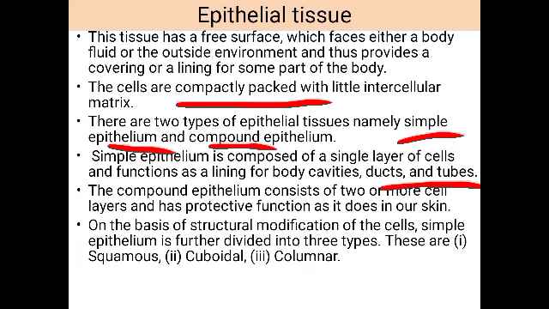For example, if you take the blood capillary, very minute tubes, it is surrounded by a single layer of cells. That is, the simple epithelium normally lines the body cavities, ducts and tubes.